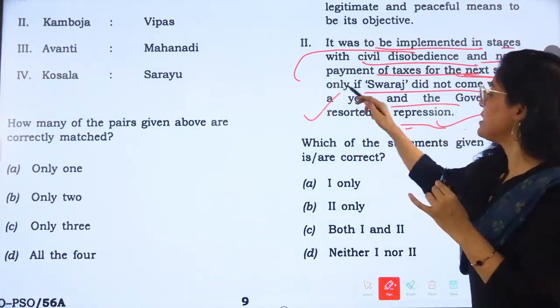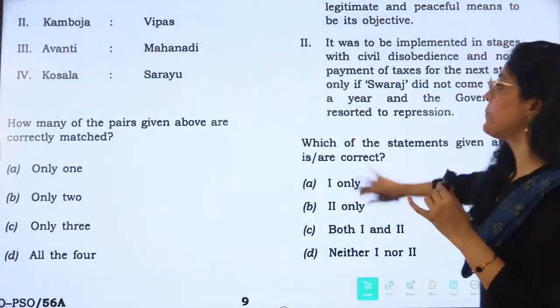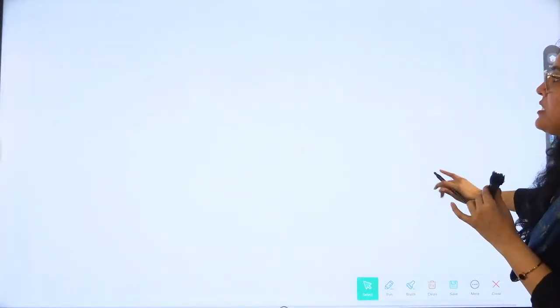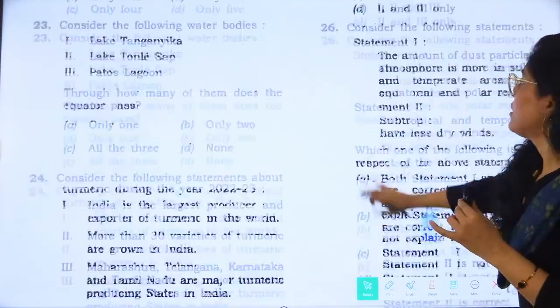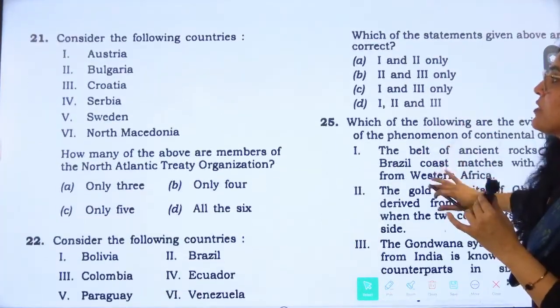Okay, so what is the answer? The answer is both 1 and 2 are correct. Now the next question is question number 21. So let's go to question number 21.